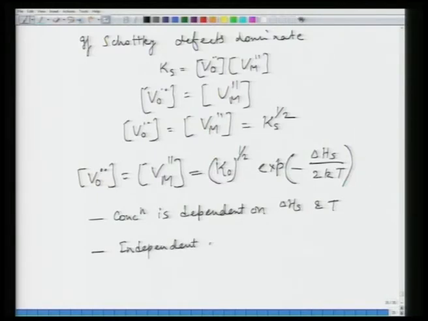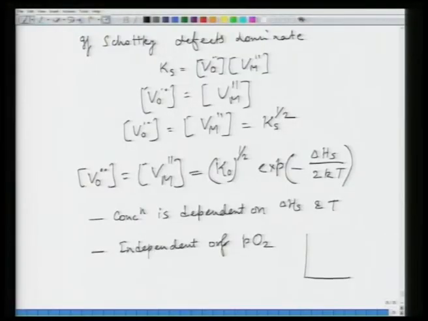Two, it is independent of PO2, which means wherever the oxide is in the stoichiometric state, and when Schottky defects dominate, the defect concentration is independent of partial pressure of oxygen. So, which means in the stoichiometric range, let us say this was the stoichiometric range of PO2, and if Schottky defects dominate, in that case the concentration would be like this.